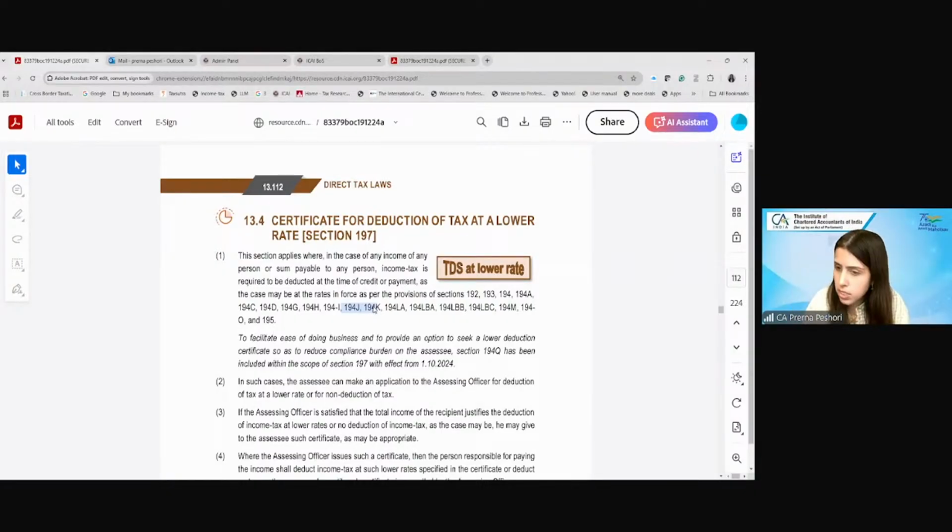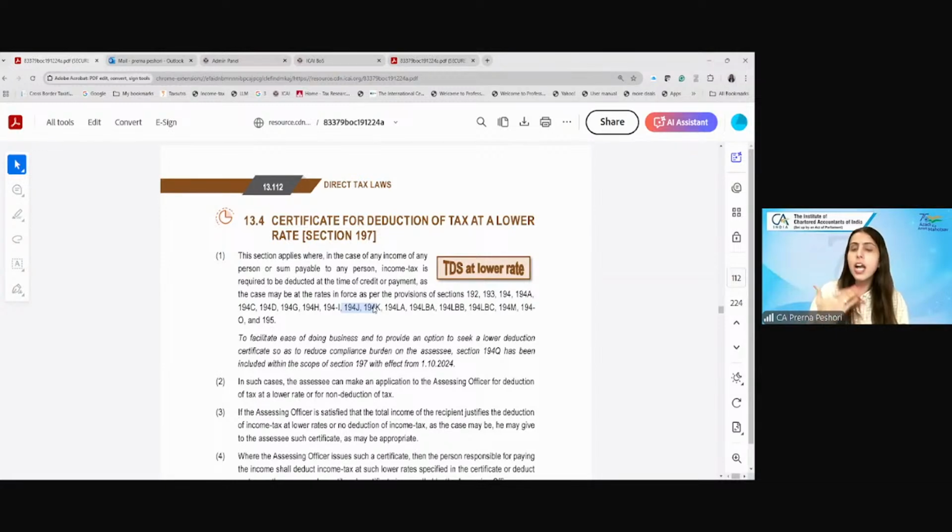But he will not listen, obviously, because अगर वो नहीं डिडक्ट करेगा तो क्या हो जाएगा, he will be treated as assessee in default. The expenditure will be disallowed. The interest will be payable by him. There will be penalties. There will be prosecution, all against him. So obviously, why will he listen to me? I'm not going to protect him.